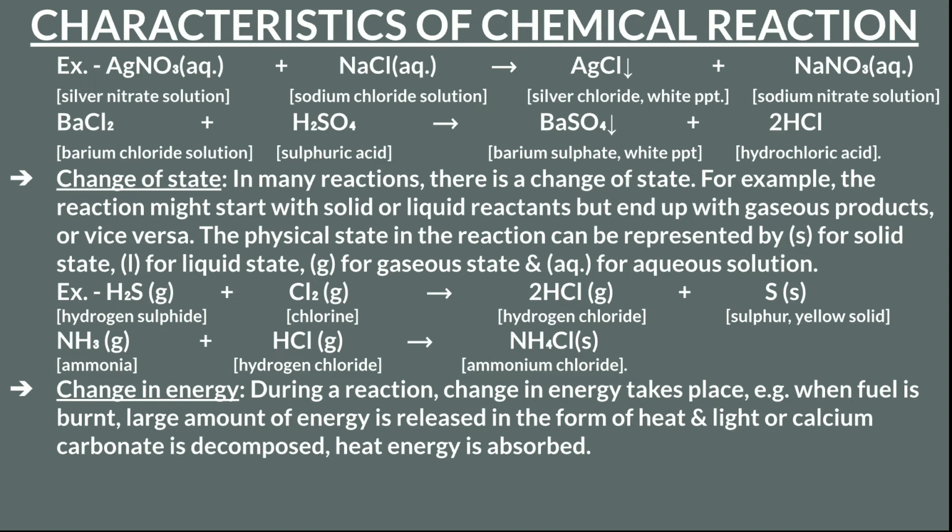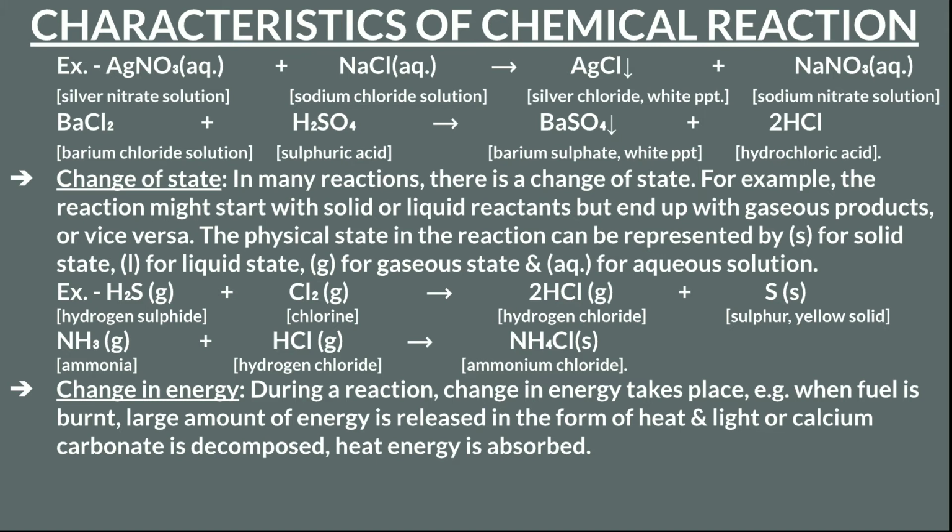So hydrogen sulfide gas, when it reacts with chlorine gas, becomes hydrogen chloride gas, and sulfur, a yellow solid, is formed. Okay, see, gas changes to solid. Again, ammonia gas, when it reacts with hydrogen chloride gas, solid ammonium chloride is formed. It is also a solid. Ammonium chloride is a solid, so ammonium chloride solid is formed. Then again, the fifth change is change in energy.